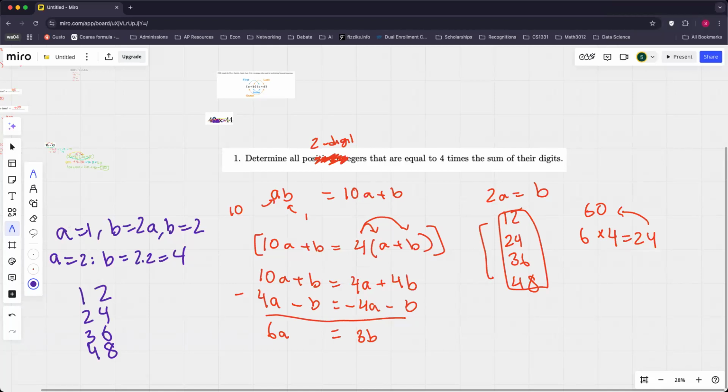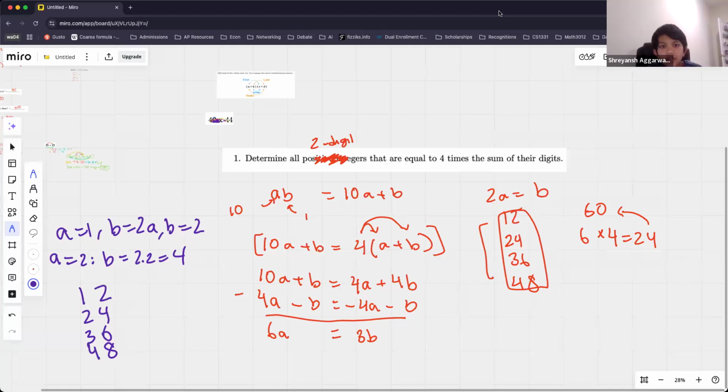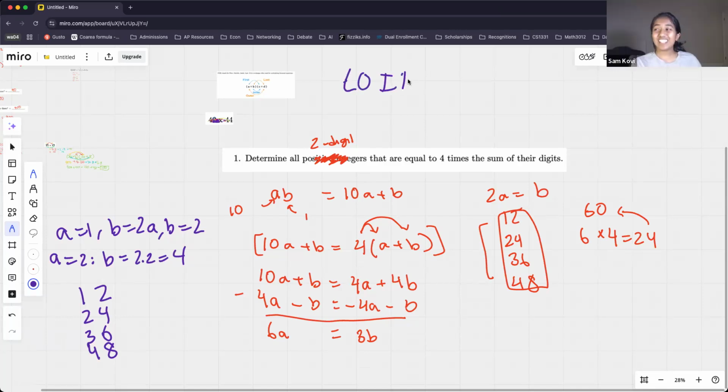Okay, awesome. I have a question. Yeah, sure, Ange, go ahead. So, instead of FOIL, I use LOIF. Is that like the same thing? It's the exact same thing. I just think FOIL is easier to say. It's the exact same method. The letters all stand for the same thing. I just think that FOIL is easier to say.